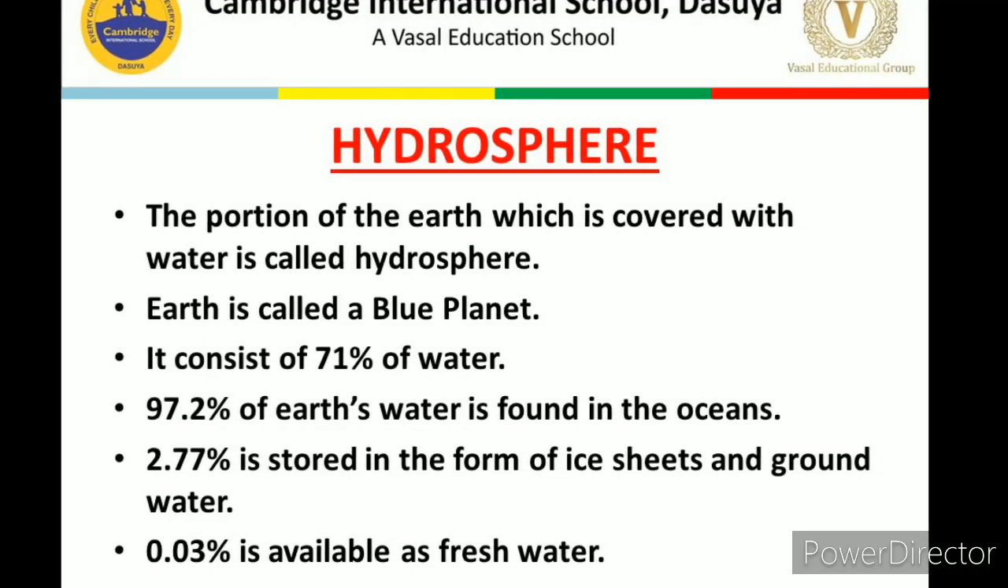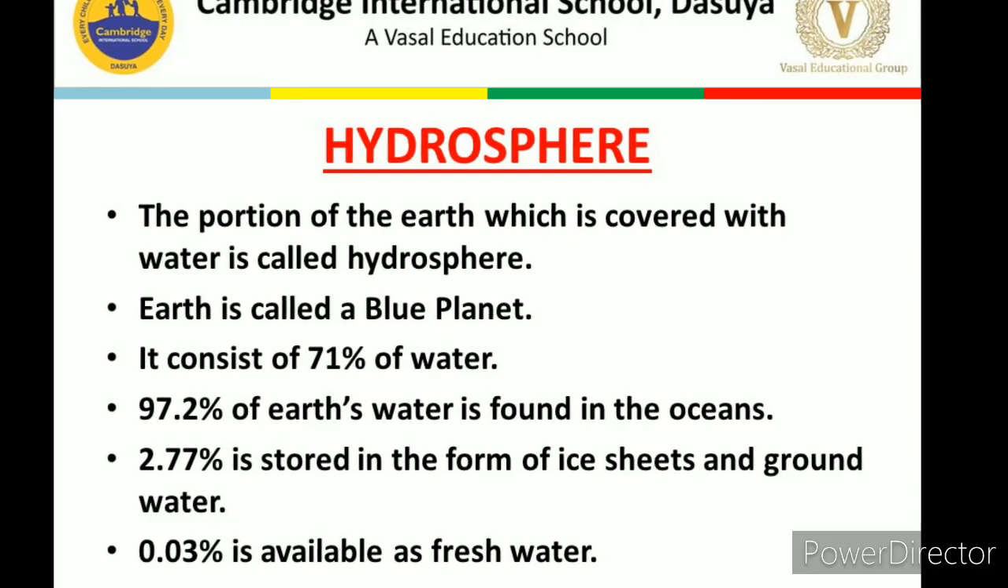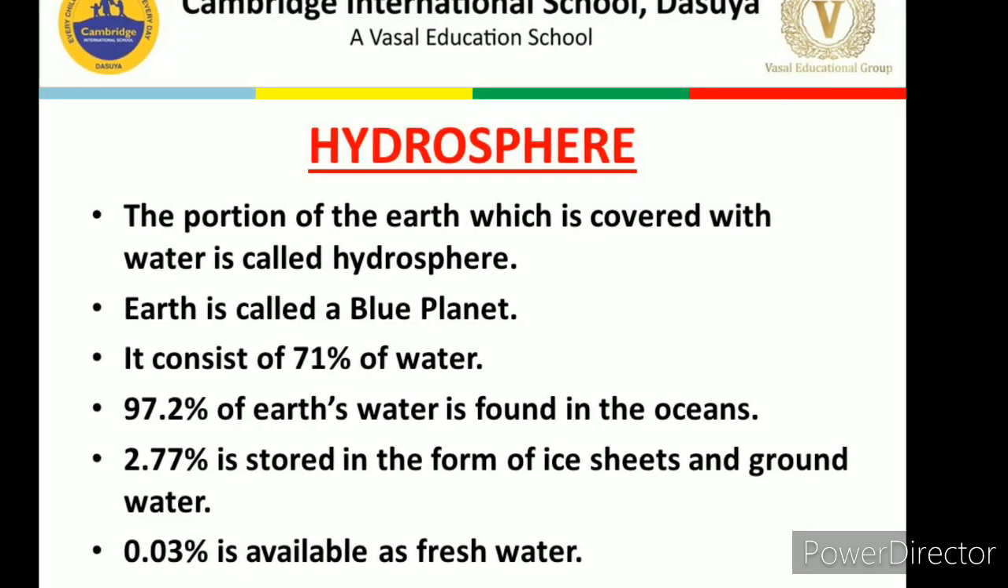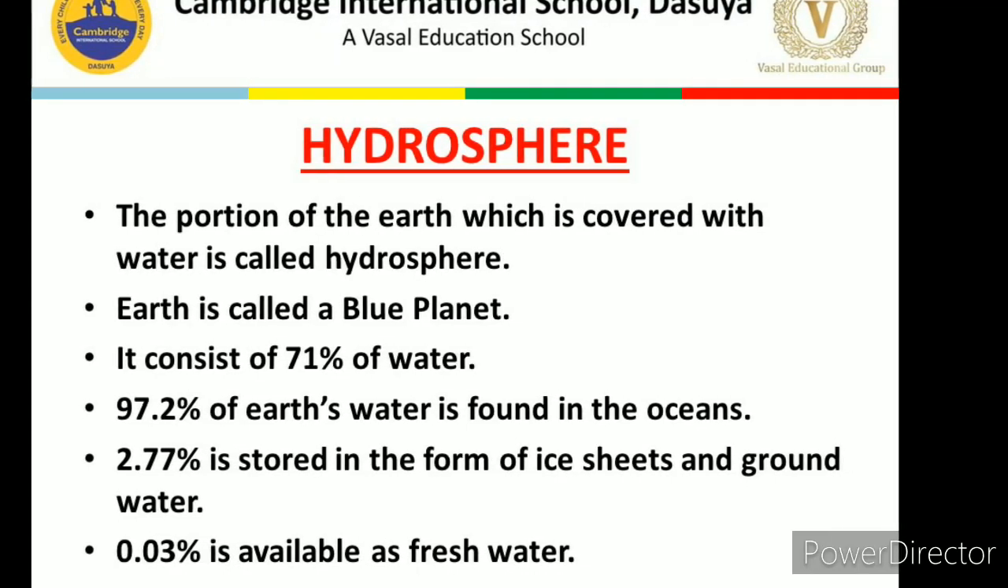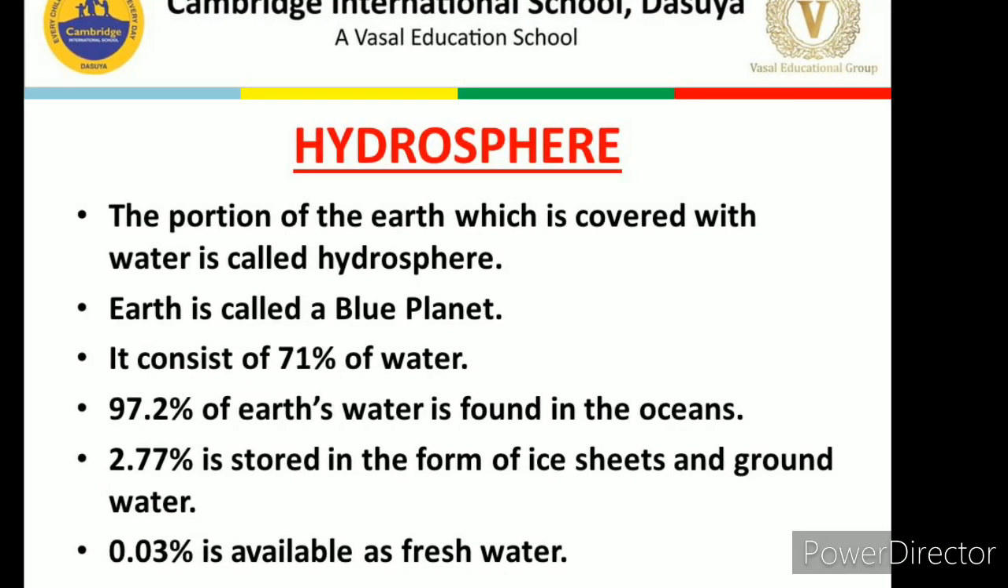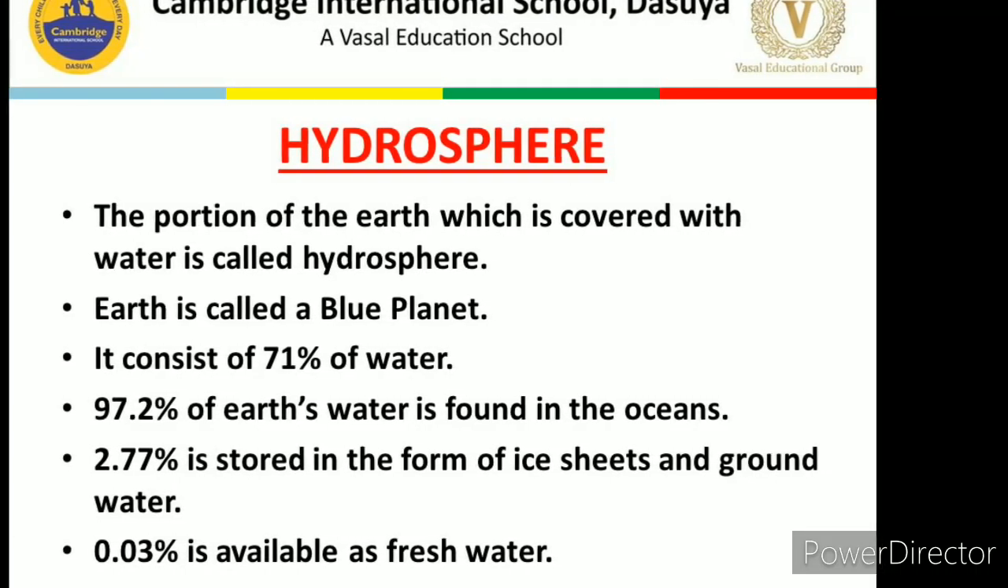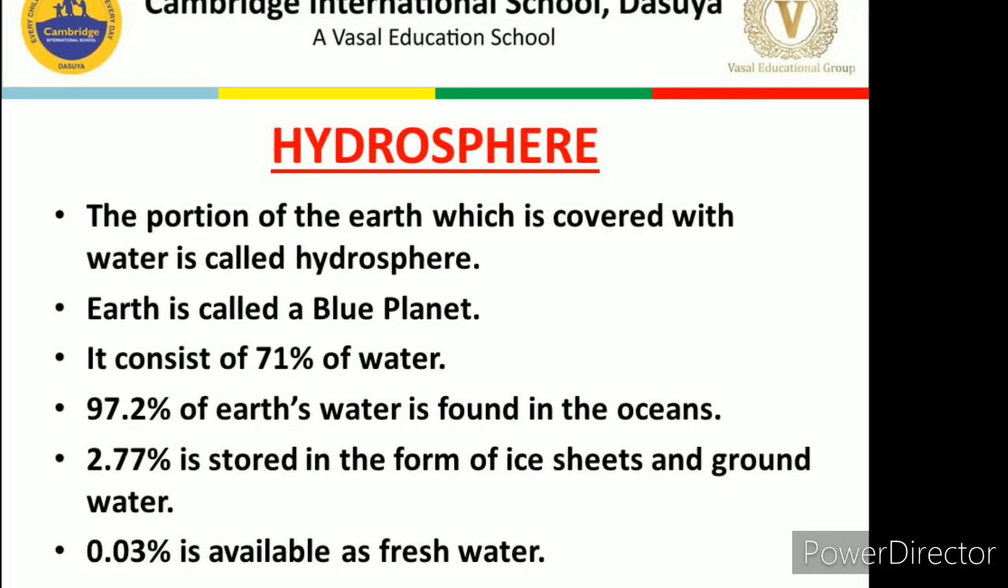97.2% of earth's water is found in the oceans, which is not fit for human use. 2.77% is stored in the form of ice sheets and groundwater. Only 0.03% is available as fresh water.